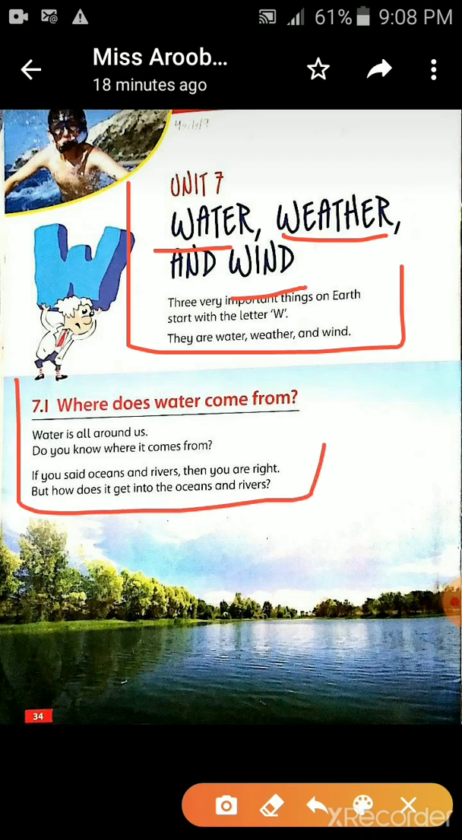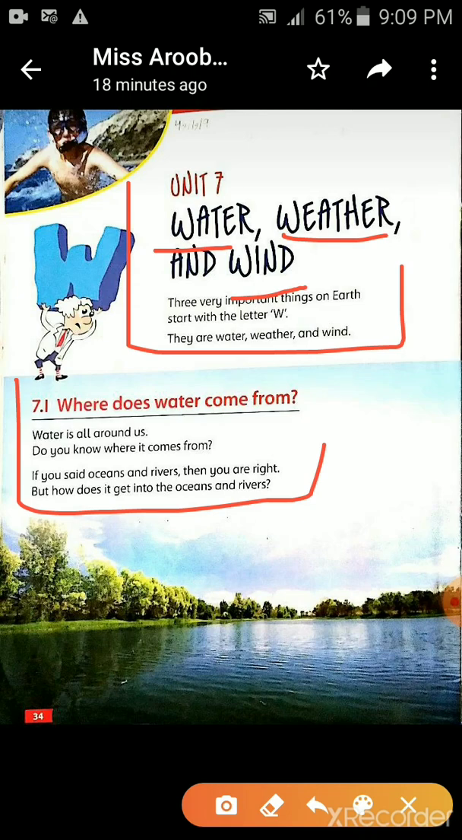Where does water come from? Water is all around us. Do you know where it comes from? If you said ocean and river, then you are right. But how does it get into the oceans and rivers?